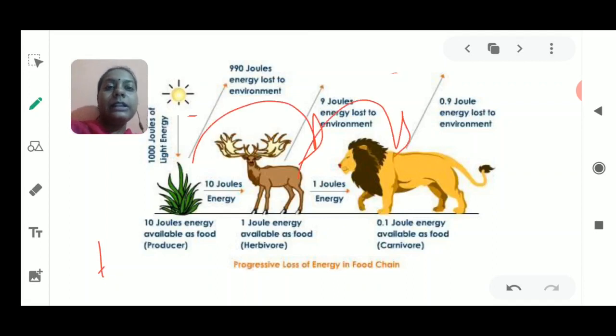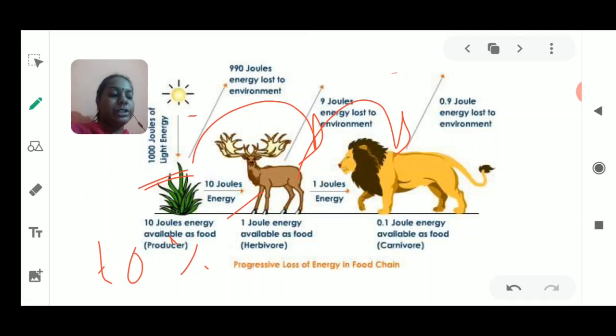So how much is that? That is only the 10% of the energy available. So what is being available? About 1000. What about 10%? Only 10 joules of energy will be passed from the producer to the consumer, that is the herbivorous animals. Okay, so now if we talk about the next part, and yes, this is going to happen